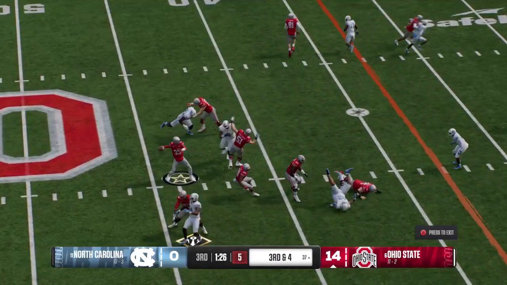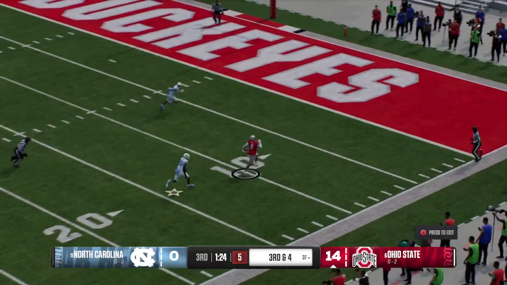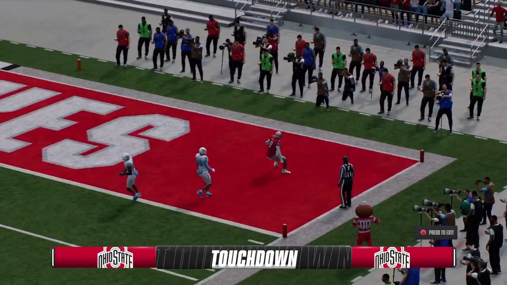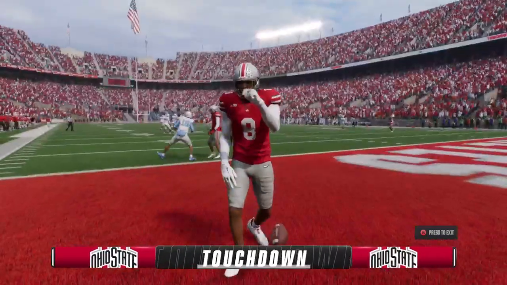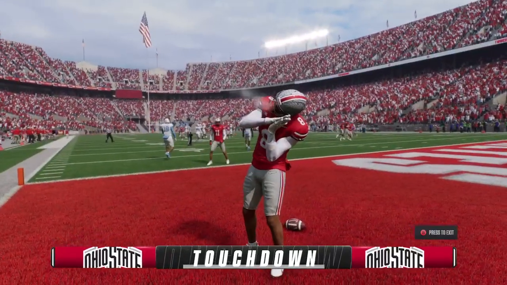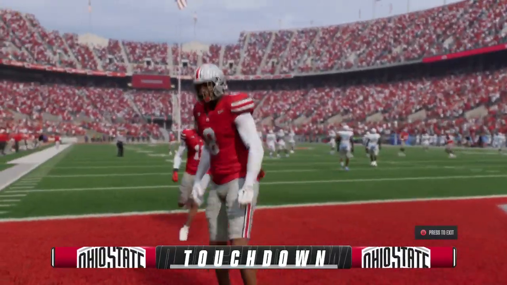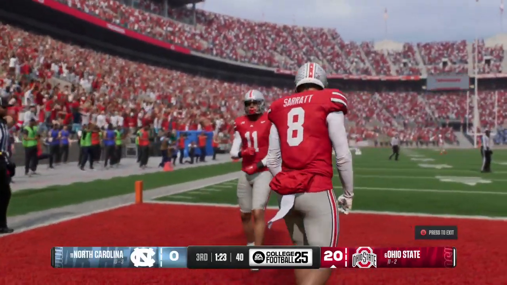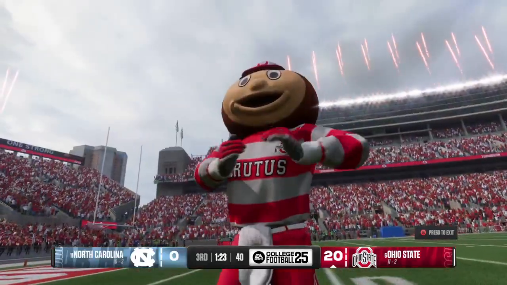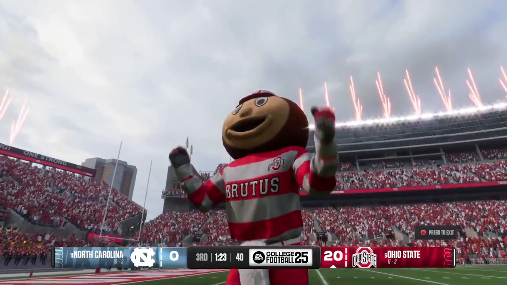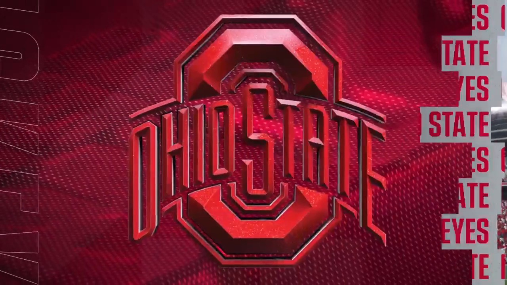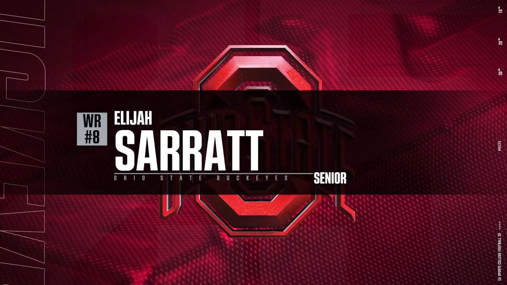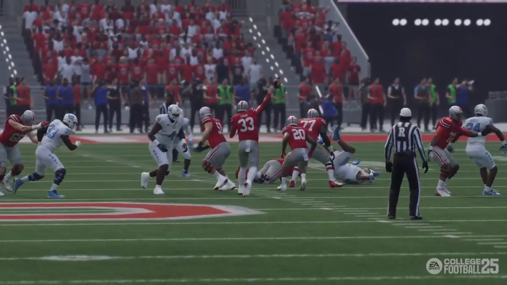3rd down, out of the shotgun. Fires it to the wideout. Here's a wide-open receiver, complete. Touchdown, Buckeyes. Still no answer for this offensive machine. This guy can do it all. We've seen him go behind coverage and make plays downfield. We can see him catch the ball underneath, just like this. And when he catches a football, he is so dangerous after the catch. This one leads him into the end zone for this 6 points.